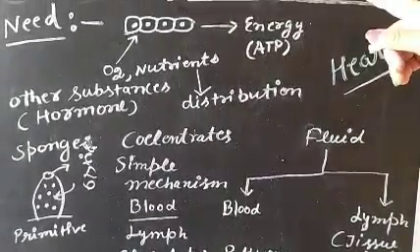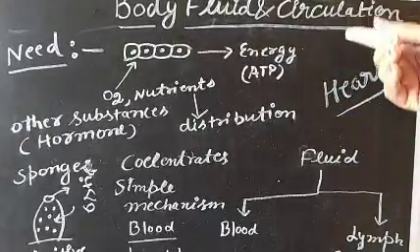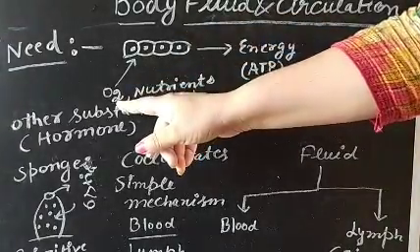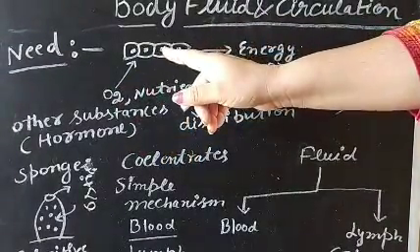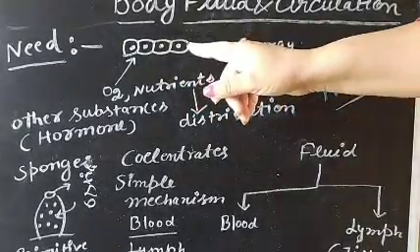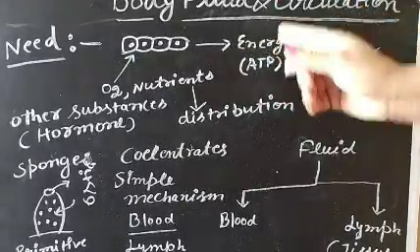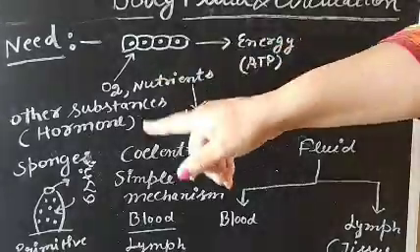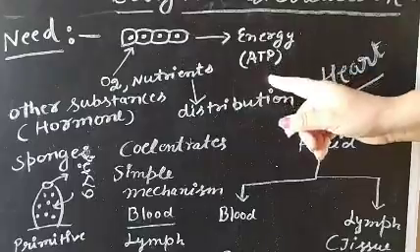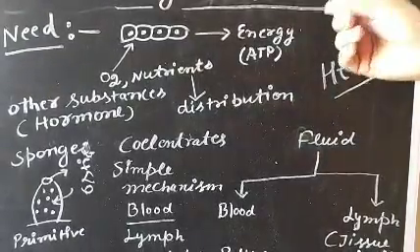So let's revise why there is a need for circulation. Because the cell, that is the structural and functional unit of life, has to do its function, and for that there is a requirement of oxygen. So oxygen from the outside is transferred to the cells, and the cells then help to form energy by the breakdown of food. Energy is there, and this energy is stored, and how is this energy transported, or how are different substances like hormones distributed? That distribution takes place with the help of a circulatory system, and this circulation is different in different organisms.